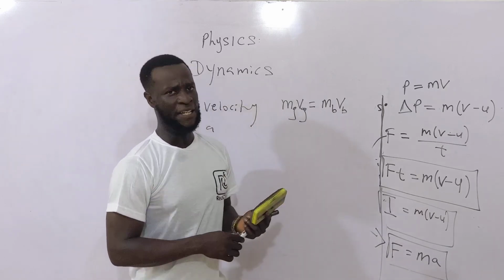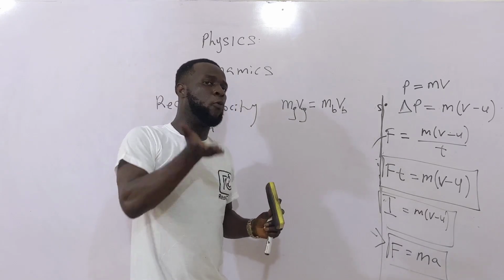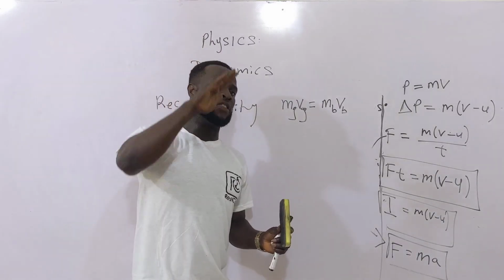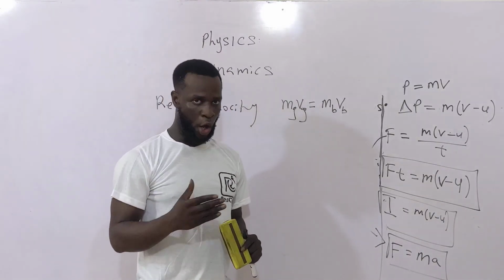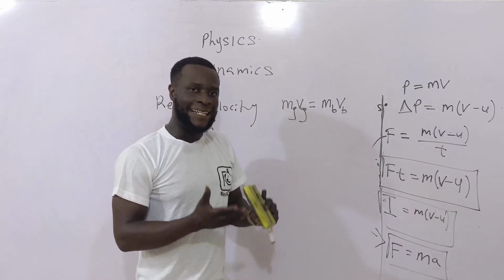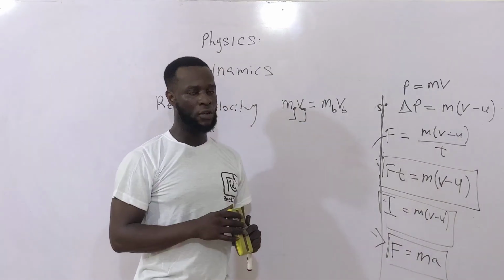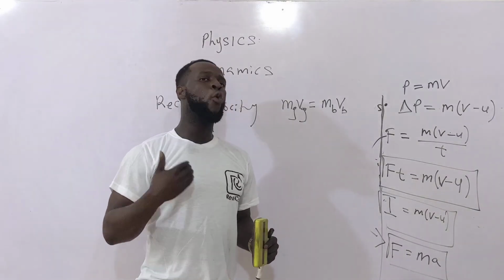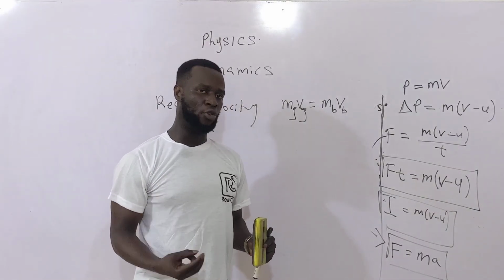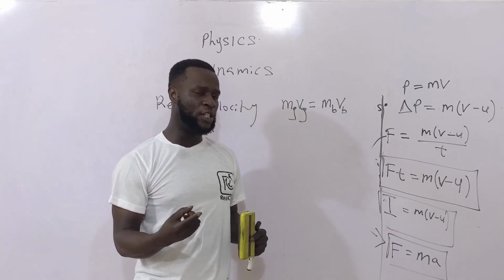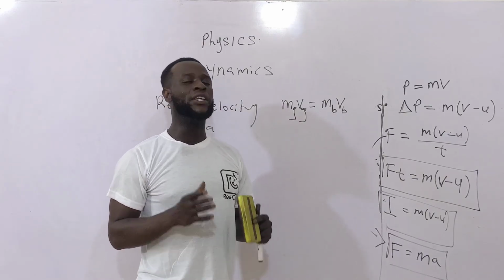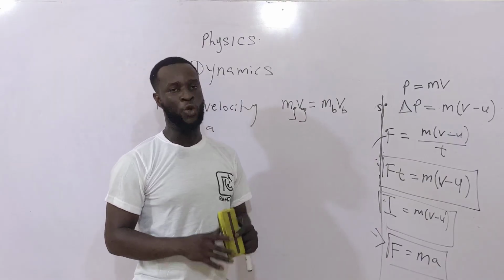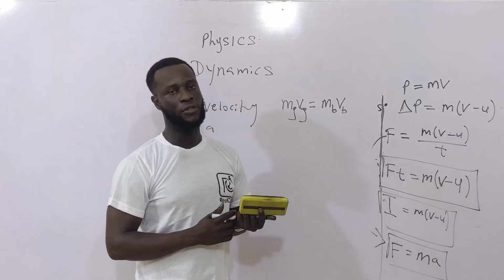You can be in a lift that is going either upward with a constant speed or moving downward with a constant speed. You can be in a lift that is accelerating vertically upward. You can be in a lift or elevator that's accelerating downward. What will happen to your weight, your apparent weight, your normal reaction, or the reading of a scale when you are in these situations?